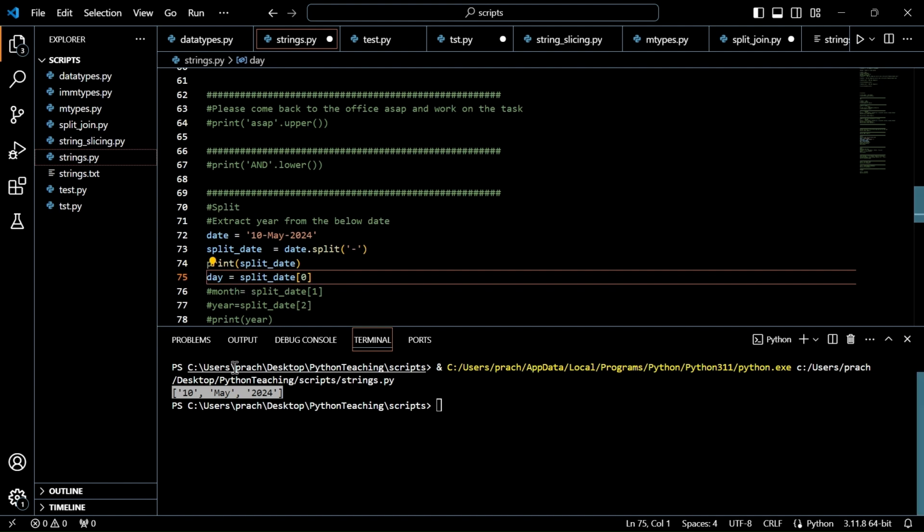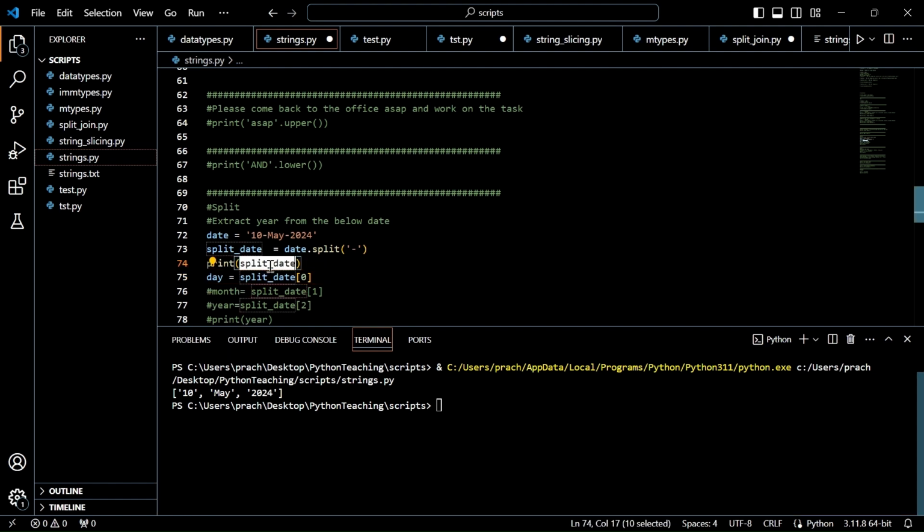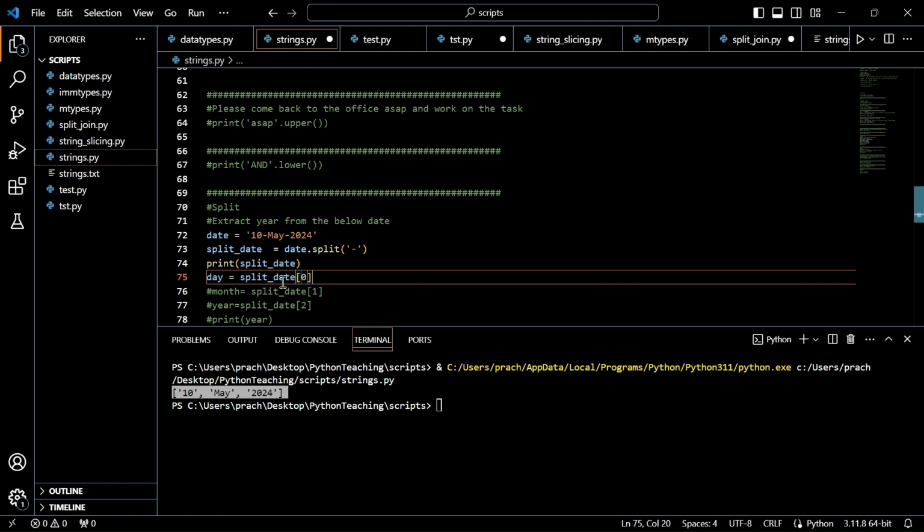So again, the index, right? In strings, each character has an index. In the same way, in a list, each one of these values is a string. So the 0th is 10, the first index is May, the second index is 2024. So this is the split date we got, which is this result. Here you want the first element, use a 0. Split underscore date of 0. What do I get here?